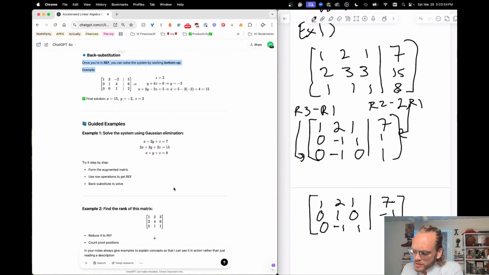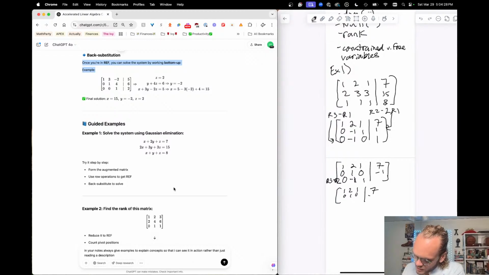What I'm going to do for this last row, though, is go row 3 plus row 2. Messy again, but what that will make this last row become is 1, 2, 1, 7, 0, 1, 0, -1. It'd be helpful to have someone who's really neat, someone good at writing math to help me with my notation, like a little notation coach, because I don't feel like my notes are that nice right now.